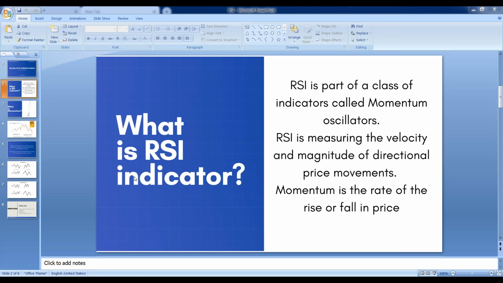These things happen very quickly, and this happens several times. The major portion of the distribution stage, where you can spot this distribution stage, can easily be done by the use of this RSI.